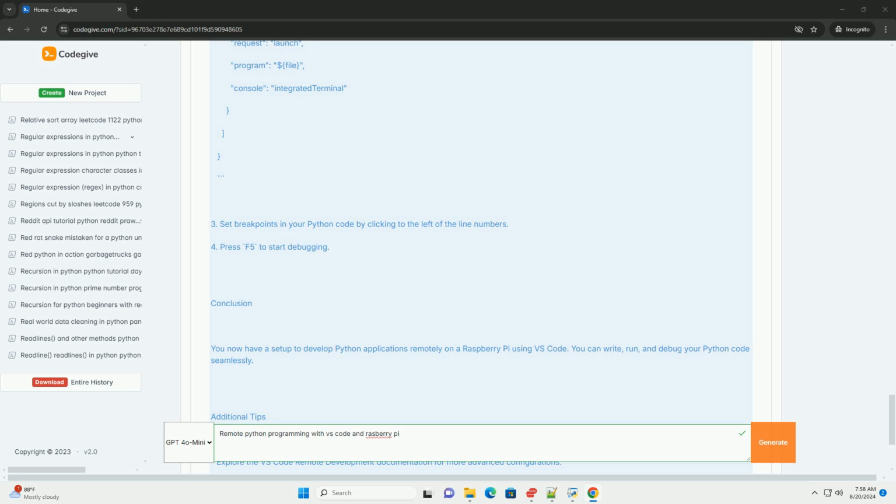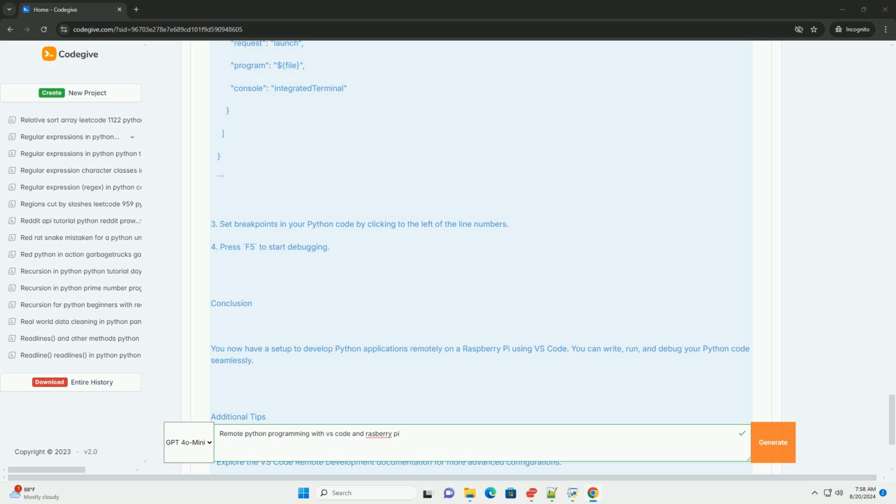Step 5. Writing a simple Python program. 1. In the VS Code window connected to your Raspberry Pi, create a new file called hello.py. Open hello.py and write the following code: python print("Hello, Raspberry Pi!"). Save the file.